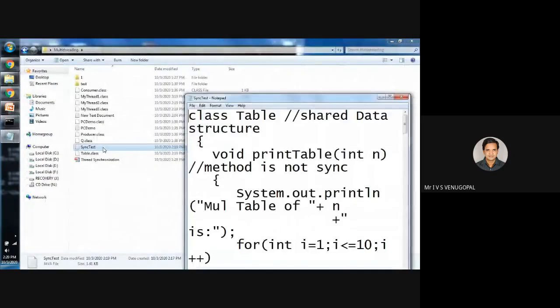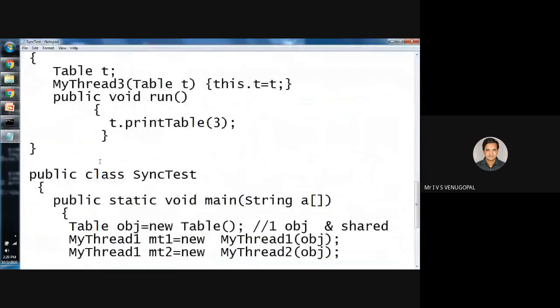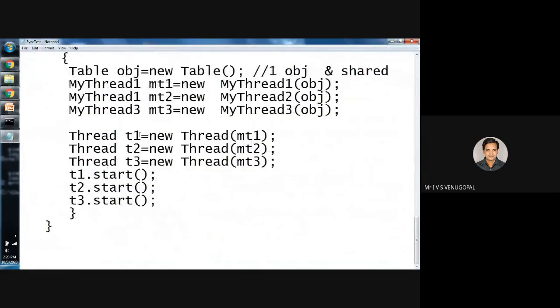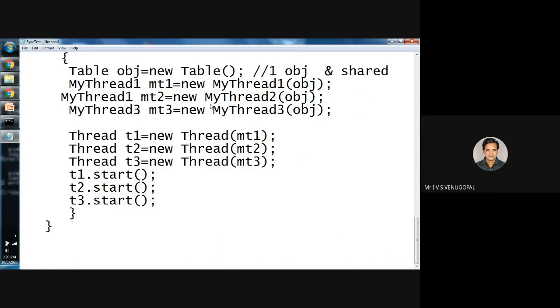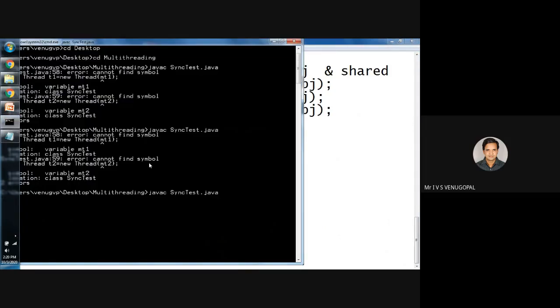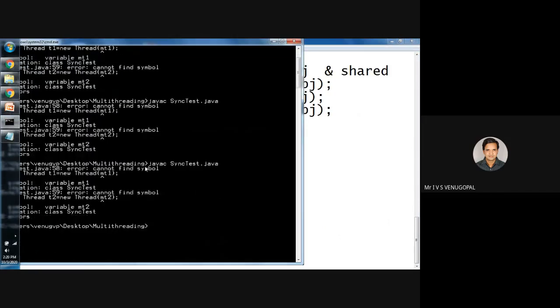I'll try to open SyncTest. Thread t1 equal to new Thread of MT1, MT2 and MT3. MyThread1 of object. It seems I gave more spaces. You should give only one white space. The same error: MT cannot find.